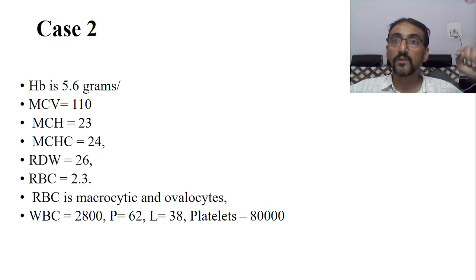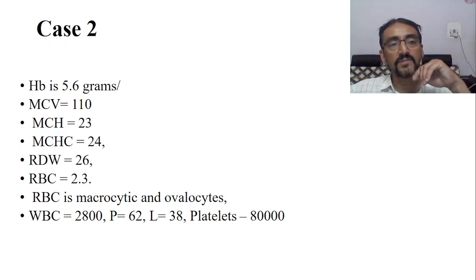Here MCV is increased and RDW is also increased, so maybe megaloblastic anemia, which is a macrocytic anemia with abnormal cell shape. MCV is 110, MCH 23, MCHC 24, and RDW is increased. Increased RDW with increased MCV is suggestive of megaloblastic anemia.